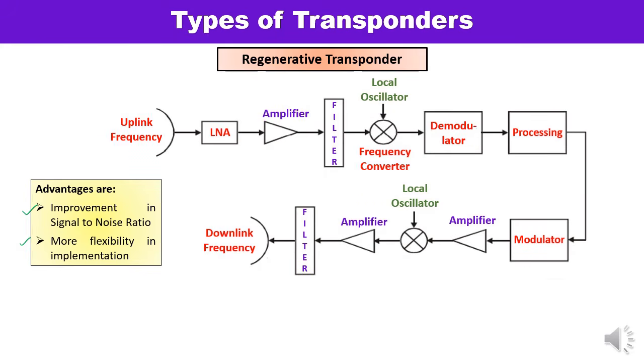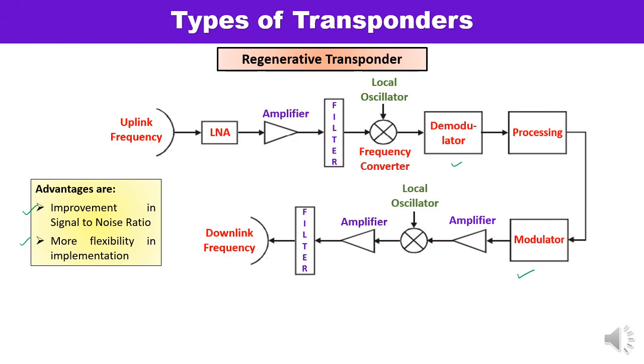You can draw the block diagram in this particular manner. Here, the regenerative repeater performs the transmitting and receiving function in the same manner as we have discussed for the single conversion type. But it contains a demodulator in each transmission link, which demodulates the uplink signal to the digital baseband signal. And there is a modulator.